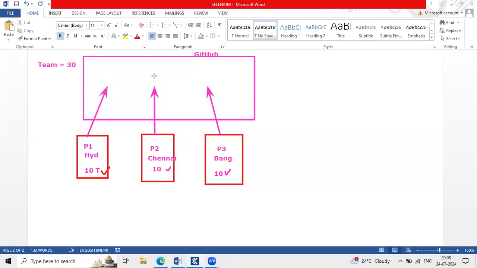Then at the master branch level, we clone and merge all these test cases together and re-execute them. This is applicable for Selenium or coding, for those working as developers, like Java developers, Python developers, or any Selenium users. So all these people do this activity. So, clear with this part?